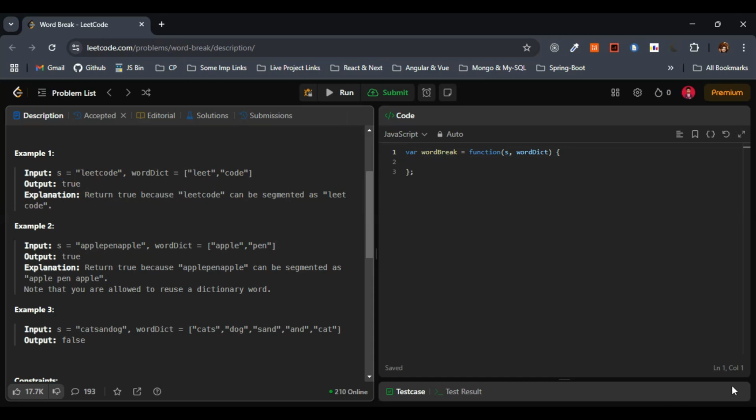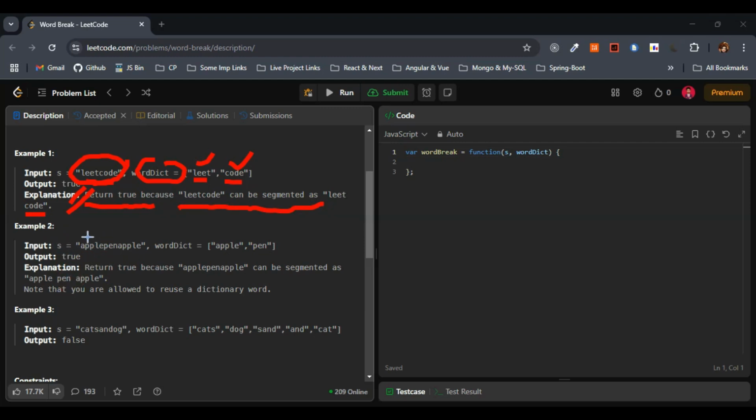Let's come to example one. Here they have given leetcode, and in the word dict we have leet and code. By looking at it, we can say this forms a word from leet and code from the word dict. So the output that we need to return here is true. By explanation, return true because leetcode can be segmented as leet and code. So this one is fine.